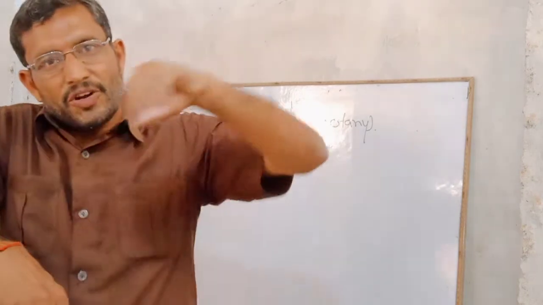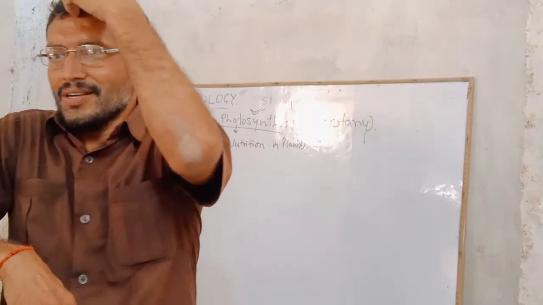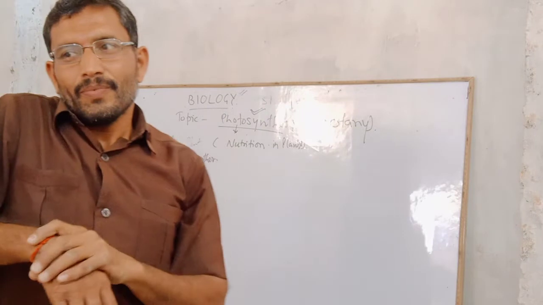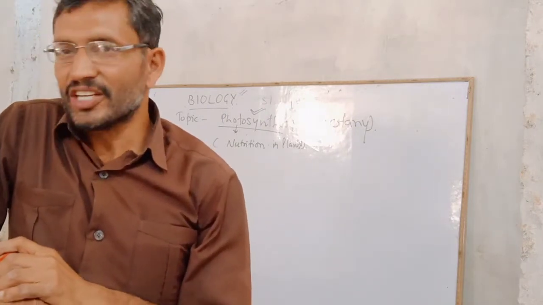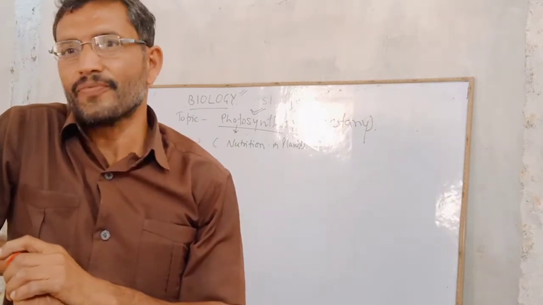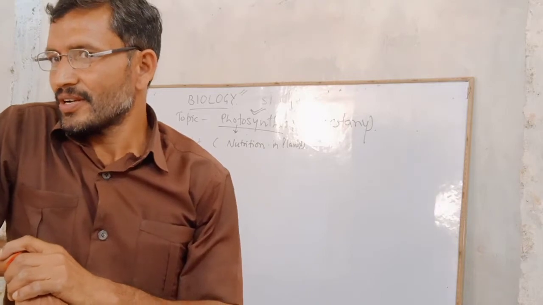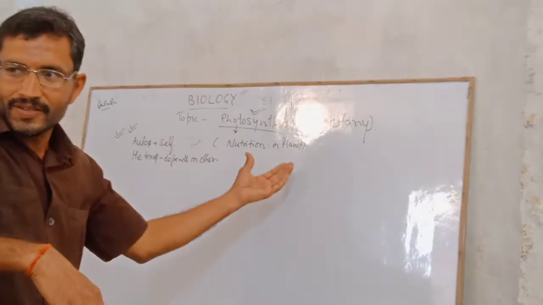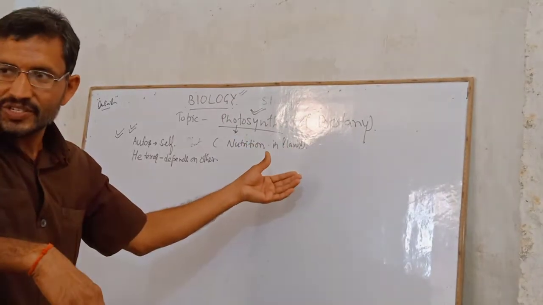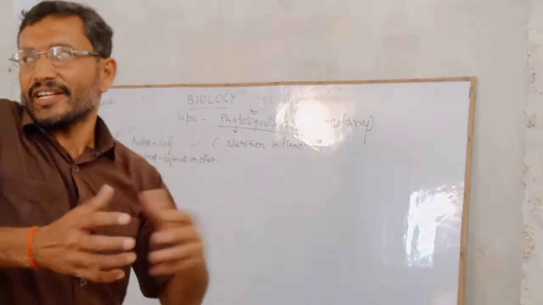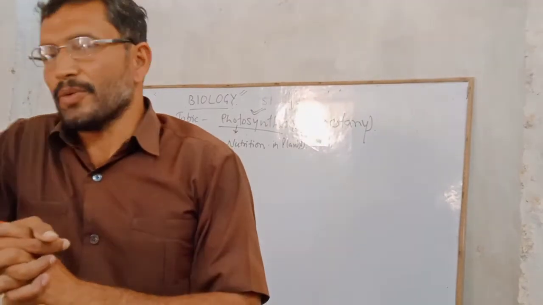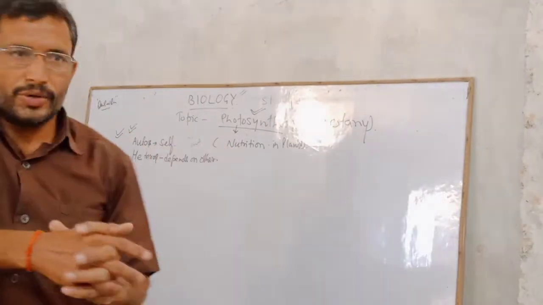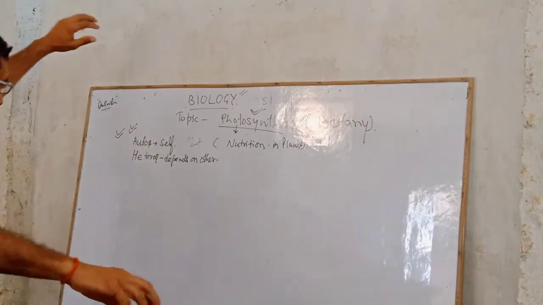And in case of autotrophic plants, the process by which they prepare their food by their own is called photosynthesis. So we are here to deal with the photosynthesis process, how it will take place, what is the chemical reaction of photosynthesis. I am going to deal with it today, right now, in this lecture.